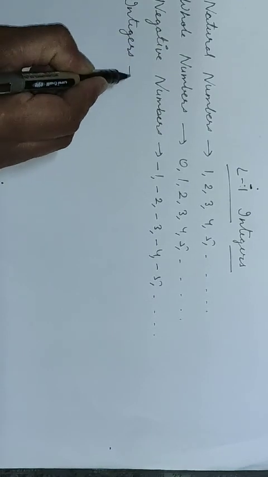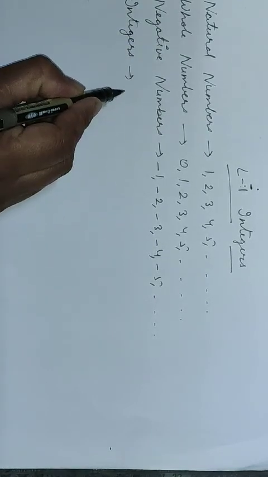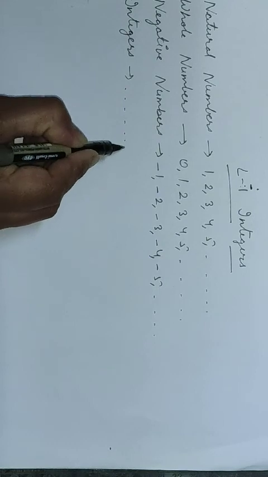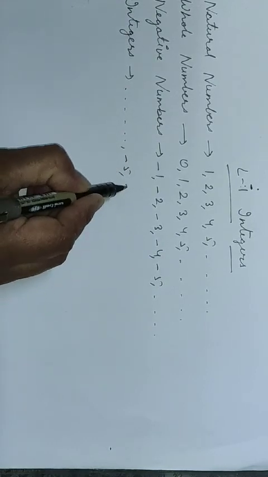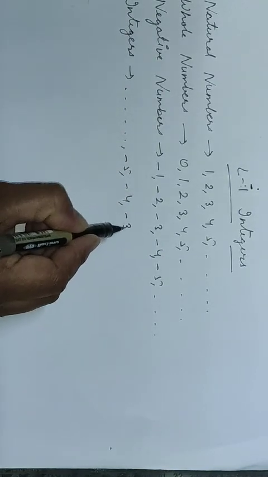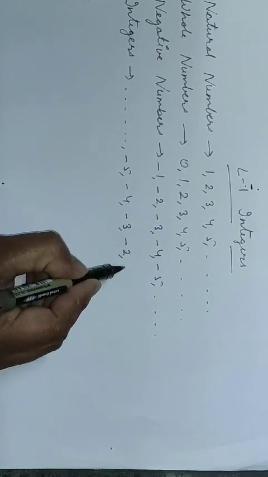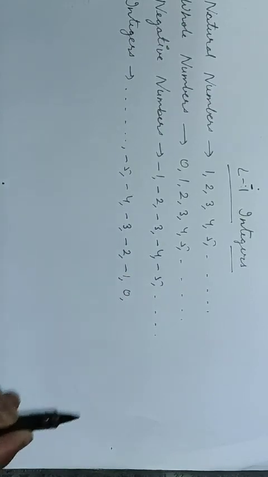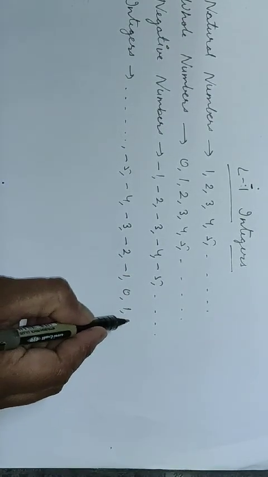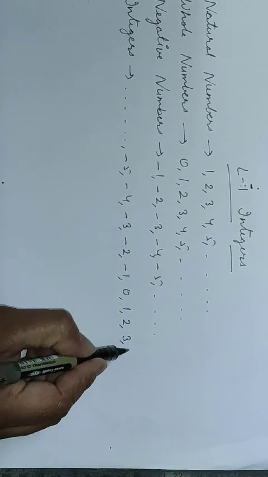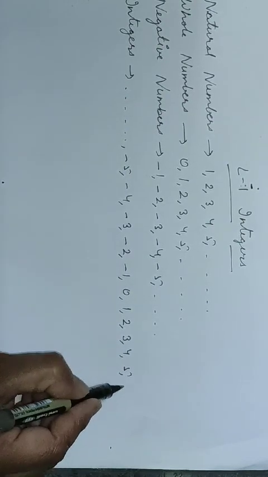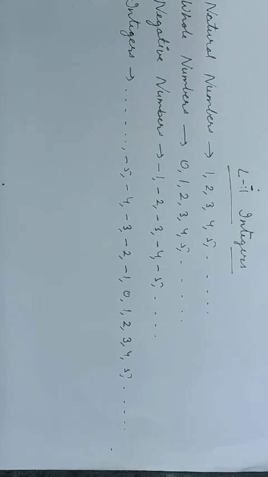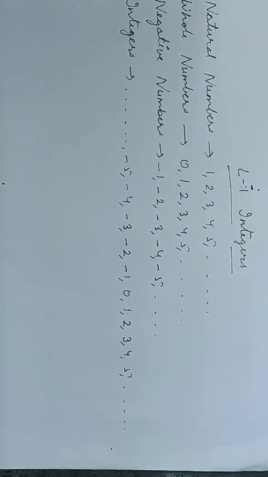So, if I take negative numbers, so I am taking up to infinity, let it be minus 5, minus 4, minus 3, minus 2, minus 1, 0, then 1, 2, 3, 4, 5 and so on. So, how we have arranged the numbers?